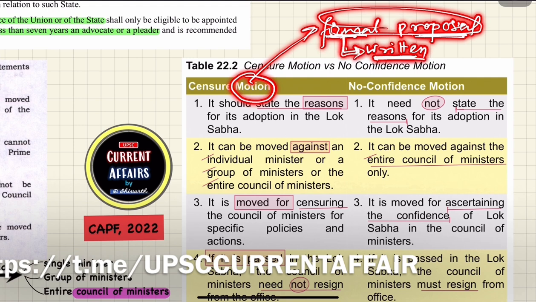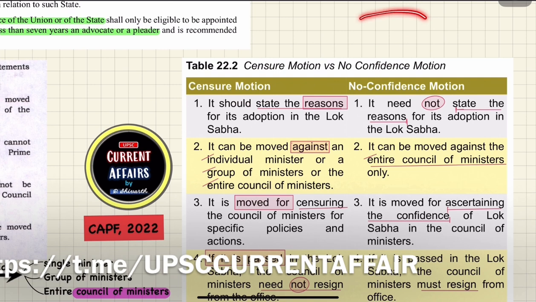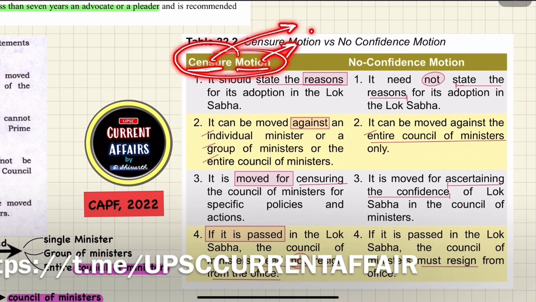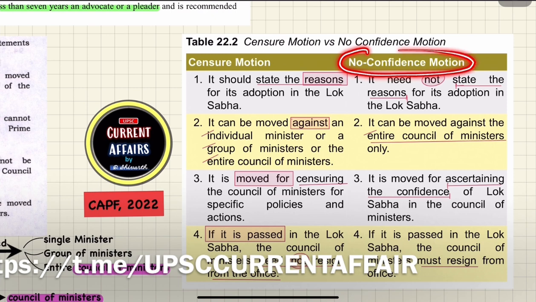Then that written proposal will be called a motion. The formal way of proposing anything in the legislature is called a motion. Motion means prastav in Hindi. Censure in Hindi is called ninda, so censure motion is ninda prastav. No confidence motion in Hindi is अविश्वास प्रस्ताव.